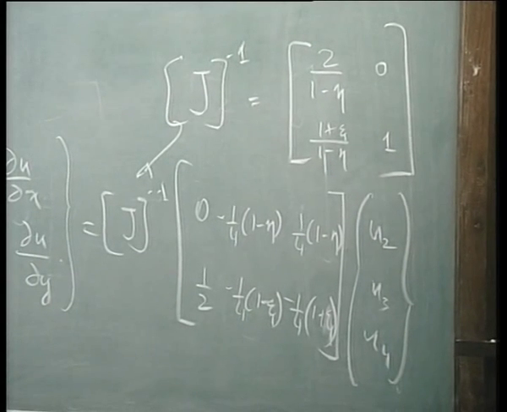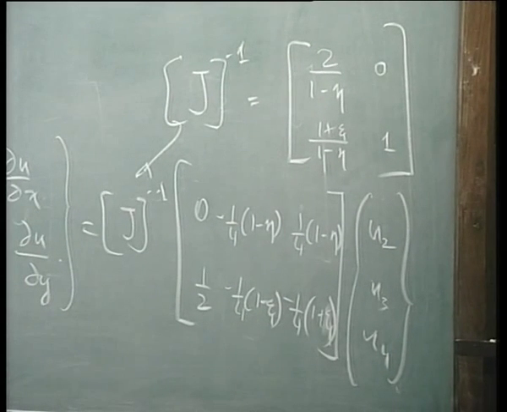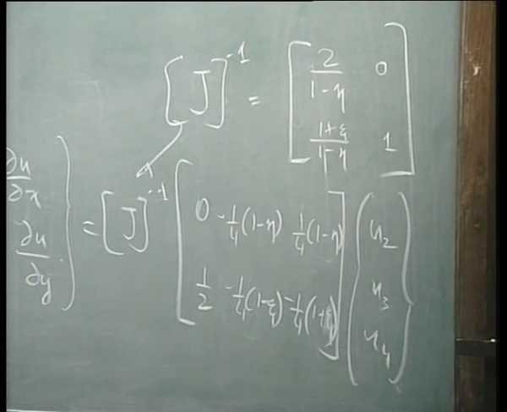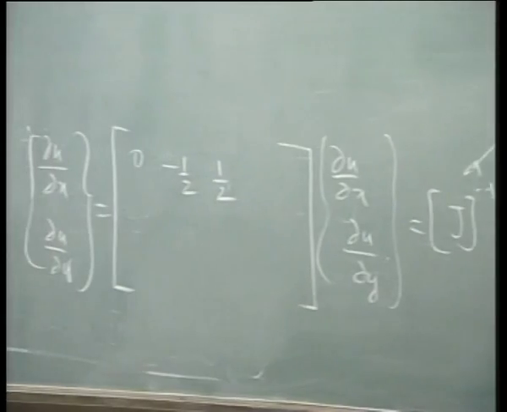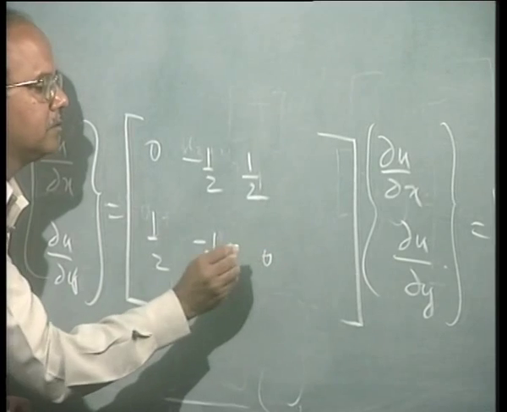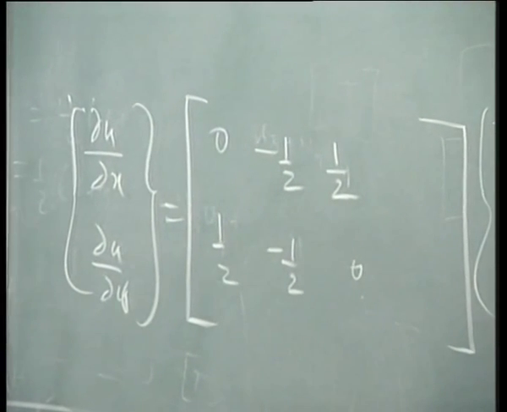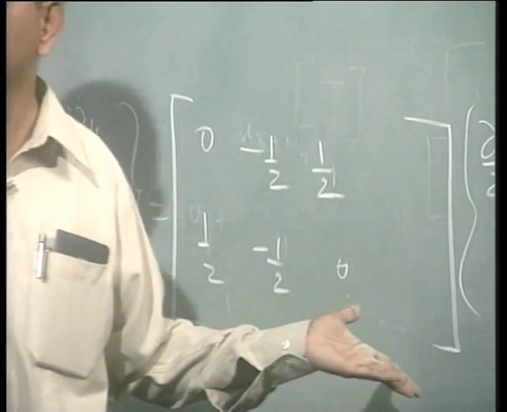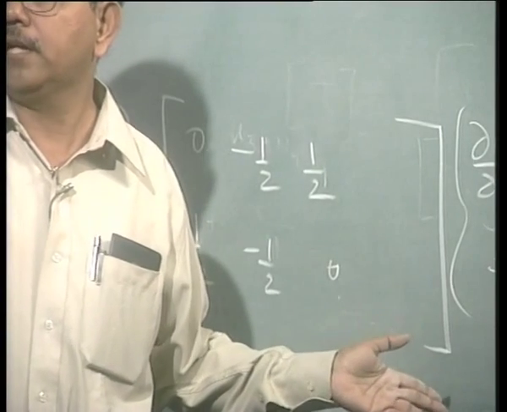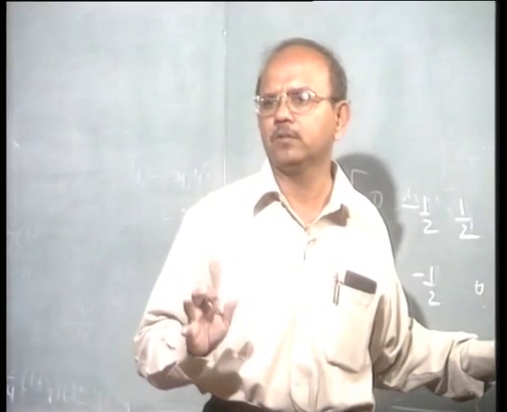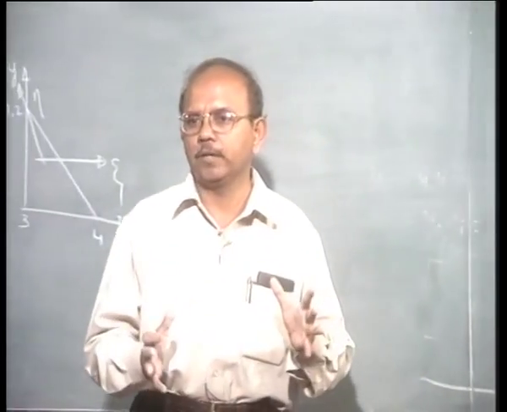Okay, first one is half. Wait. Slowly tell me, let everyone complete it. So first term is 0, minus half, next one half minus half 0. So what does this tell you? So my B matrix can be, once I know this structure, I know how the B matrix is going to look like, right. Is it clear or not? Is there any confusion on this? I have taken a part of the B matrix and worked out, because I do not want to write again and fill the board, that is why.